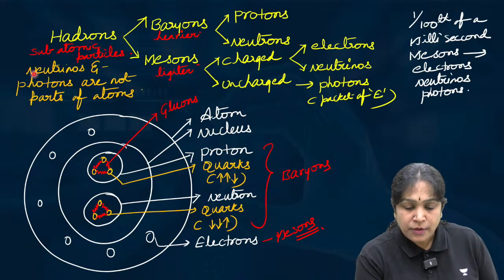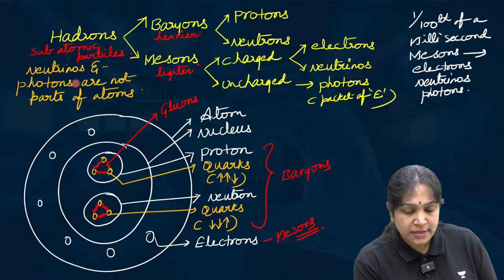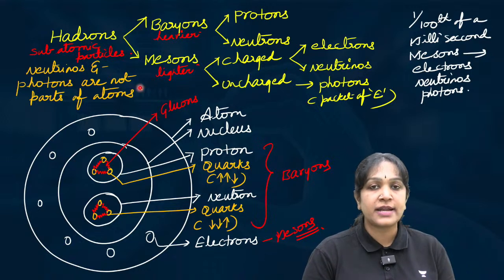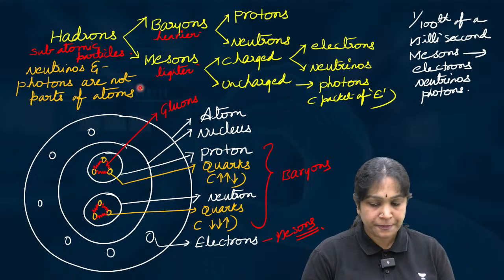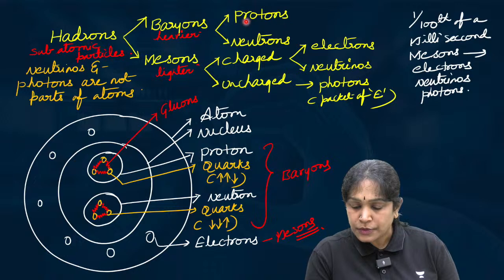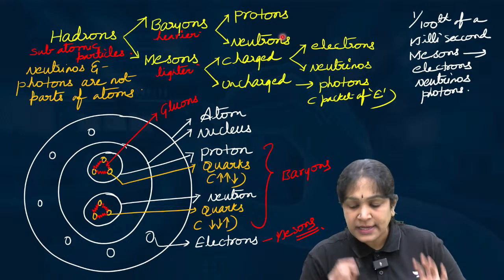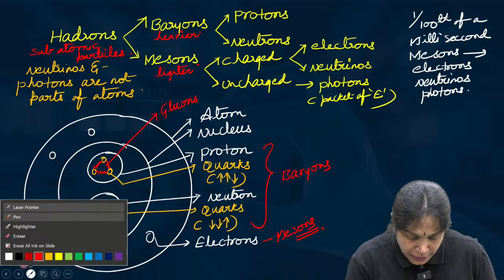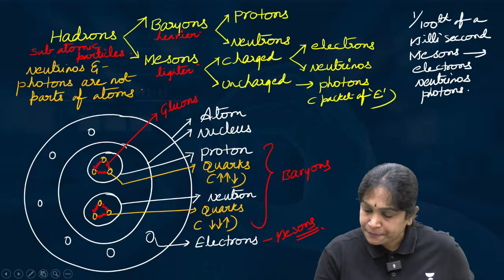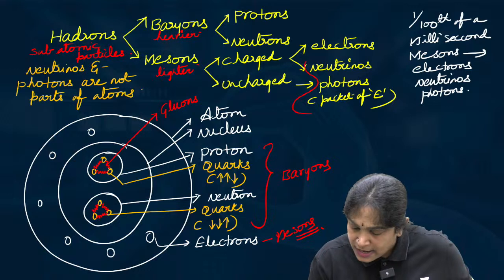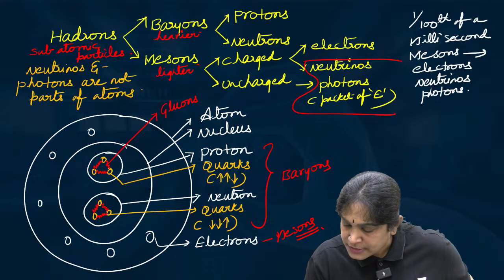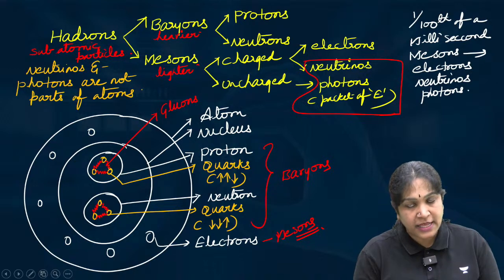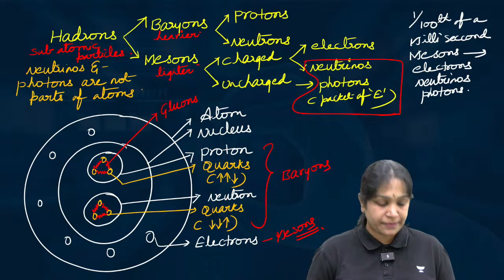These neutrinos and photons are not part of an atom. They are present free. They are not inside the atoms. Electrons, protons, neutrons are present in the atom. But neutrinos and photons are not a part of the atom. They are present free, not inside the atom. Is that clear?